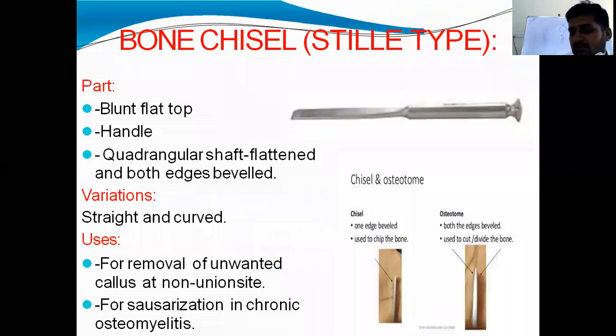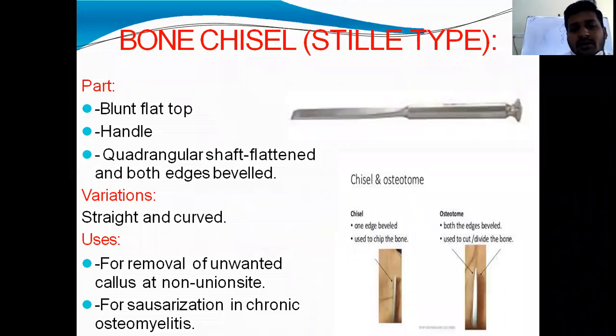Bone chisel is similar to the osteotome, with a blunt flat top on which you will strike with a hammer, a stout handle, and a quadrangular shaft, flattened, with both edges beveled. Variations: it is available in straight and curved types. Uses are removal of unwanted callus at the non-union site, removal of fibrous tissue, and saucerization in chronic osteomyelitis.